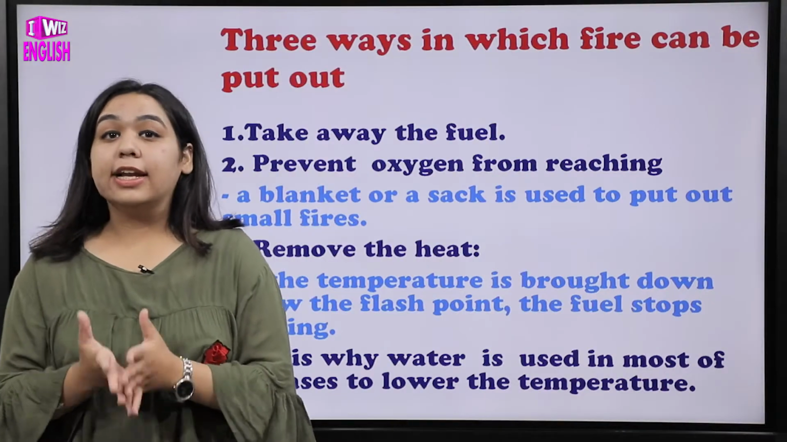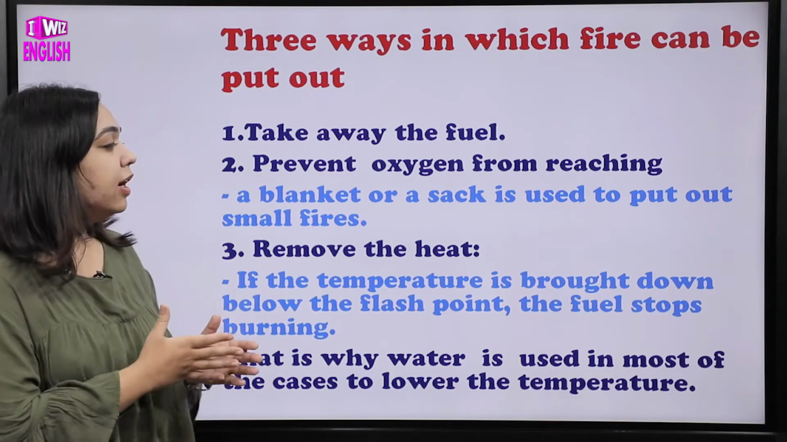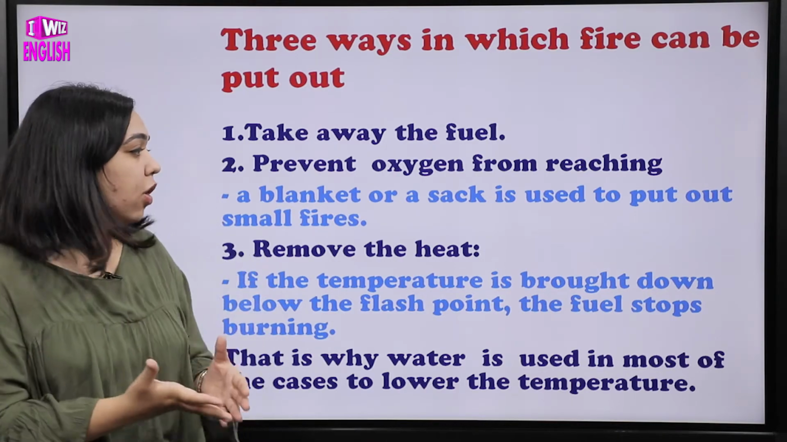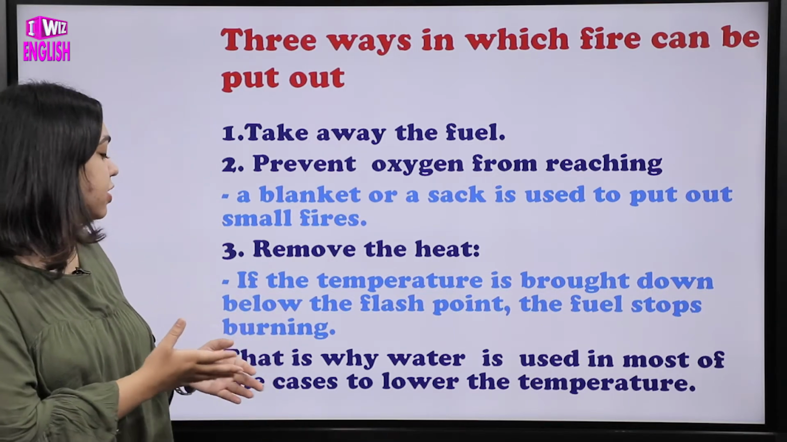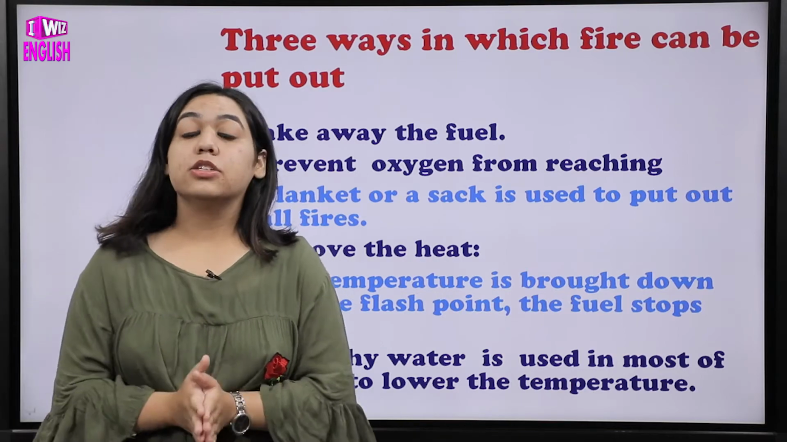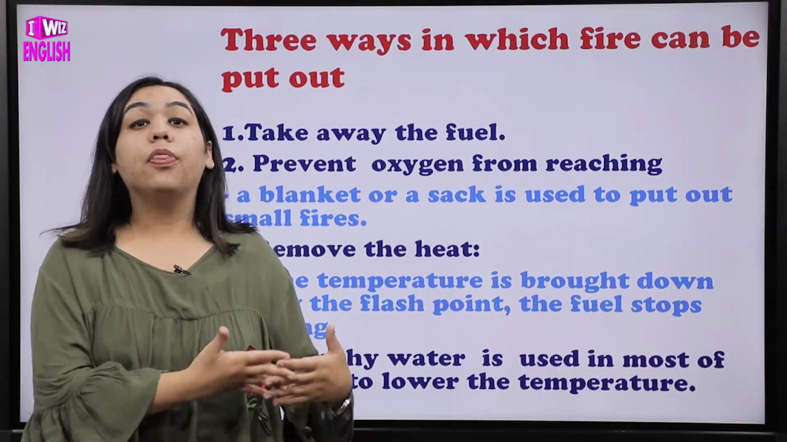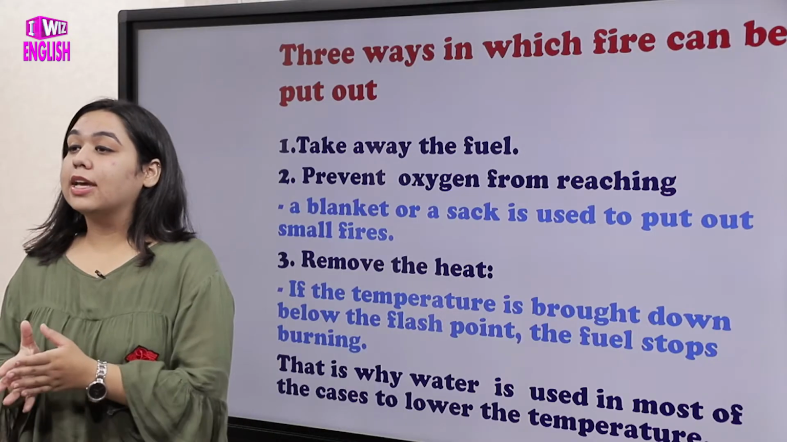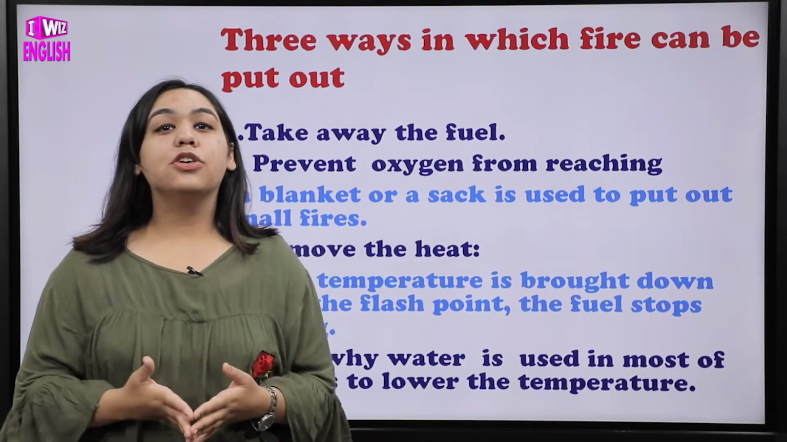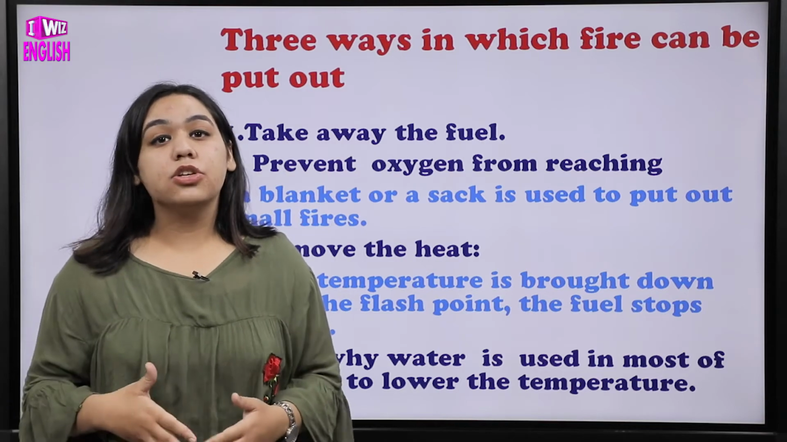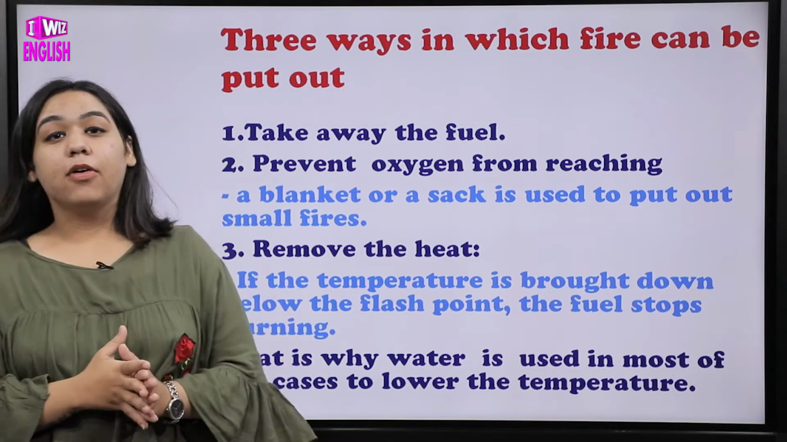Now we talk about the kindling temperature and the flash point. The fuel stops burning whenever the temperature is brought down below the flash point. The fuel stops burning. That is why water is used in most of the cases to lower the temperature. Now you will see that जब भी कहीं पे आग लगती है, we usually call the fire brigade, and what they do is they put water. So in most of the cases water is used. So why is water used? Because basically वो क्या करता है, वो temperature को ले आता है, like it brings the temperature down below the flash point and it stops burning. Right? That's what we read about the flash point.